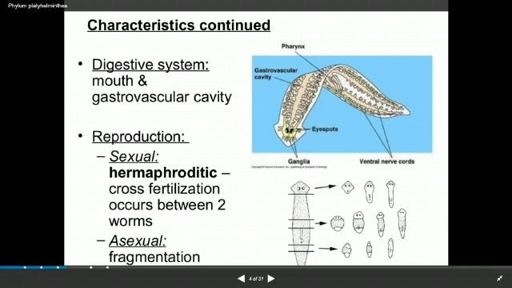As you are watching the fragmentation, when the planaria is fragmented into different parts, it has the ability to regenerate. This regeneration ability is only in the class Turbellaria or in the planaria, while it is absent in the Trematoda class or the Cestoda class.